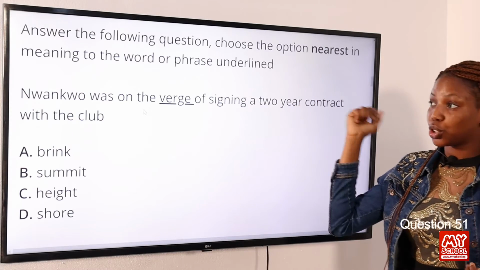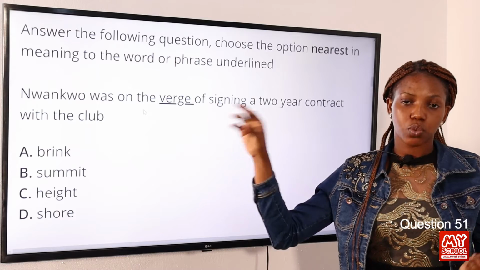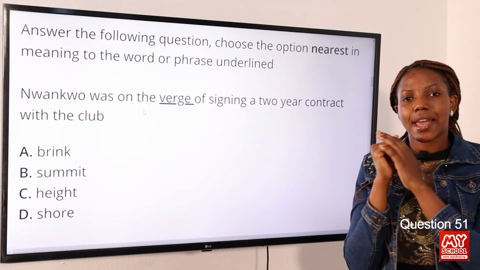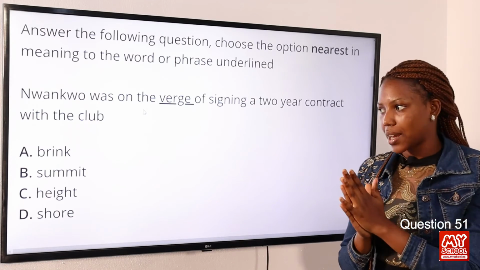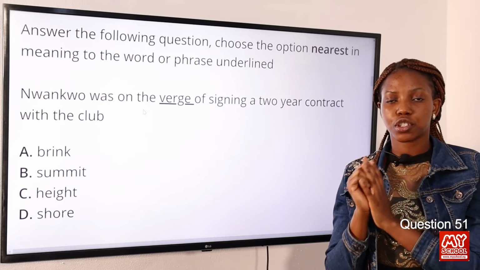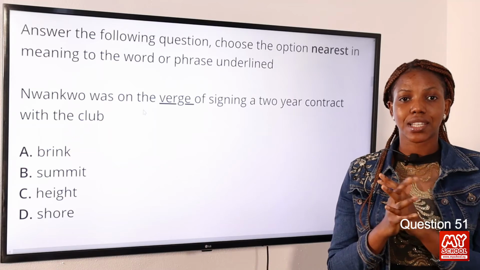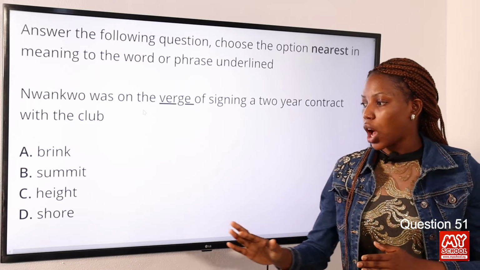The instruction says we should choose the option nearest in meaning to the word underlined, and the word is verge, which means to be at the extreme end or edge of something, and this is what brink means too. Brink means to be at the edge of something, the extreme edge or end of something. So that's why the answer is option A, brink, and not shore.